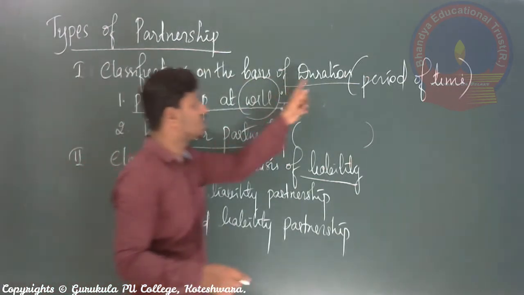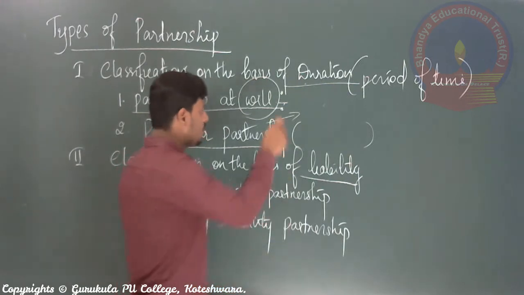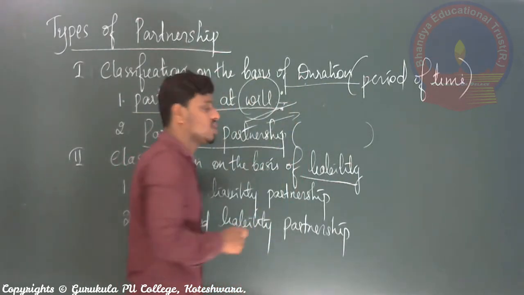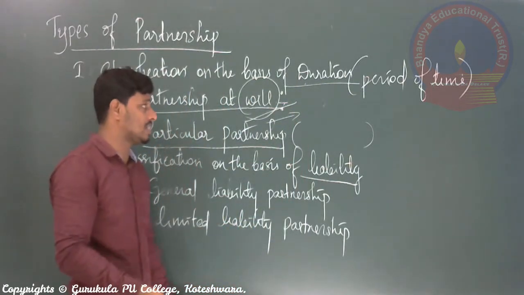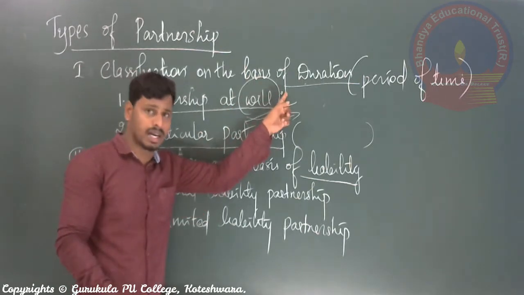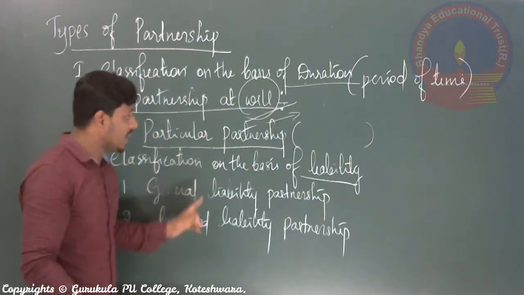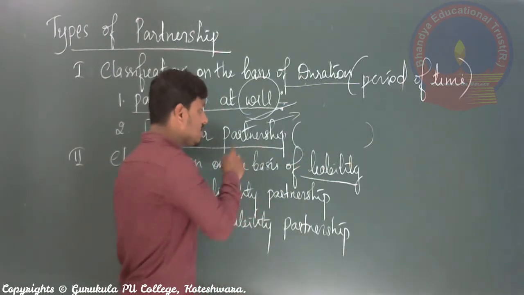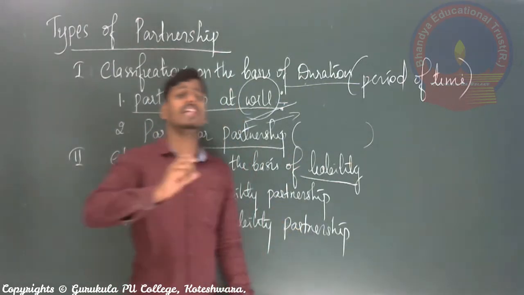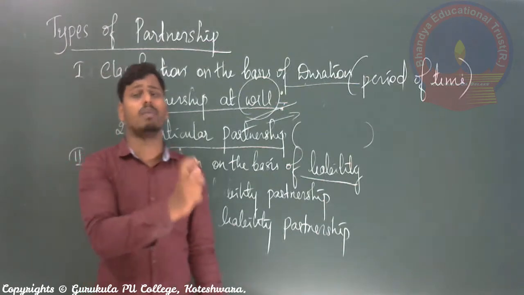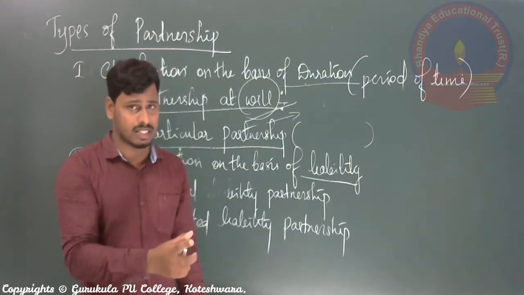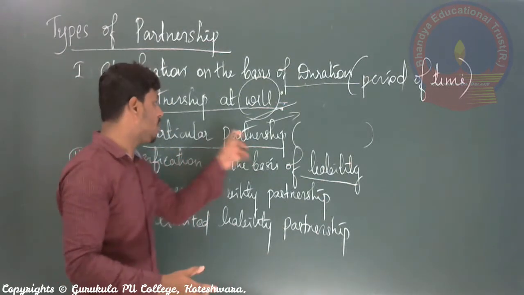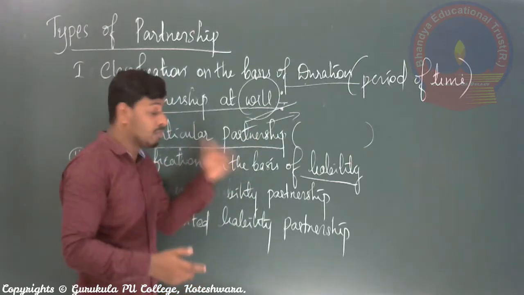It is on the basis of duration. Here we have no specific duration to commence as well as to close the business according to the will of the partners. Second one is, it is not according to the will or wish of the partners, it is according to how they made the agreement regarding the completion of one specific project. Right? So this is called particular partnership.